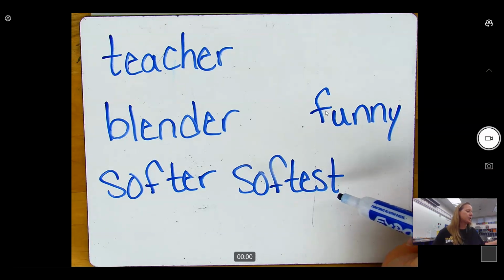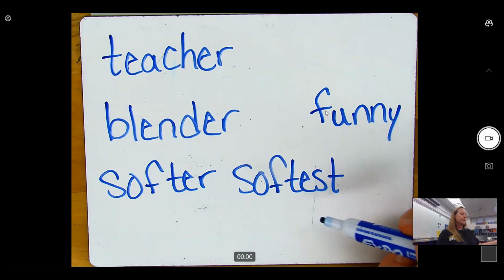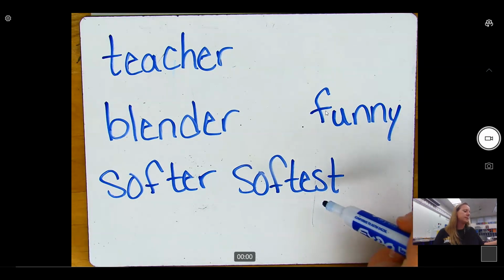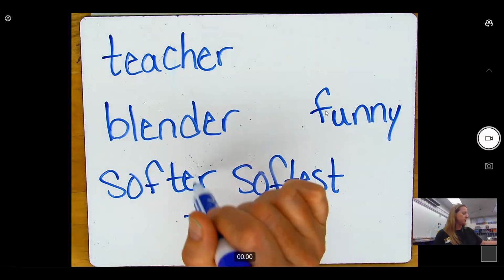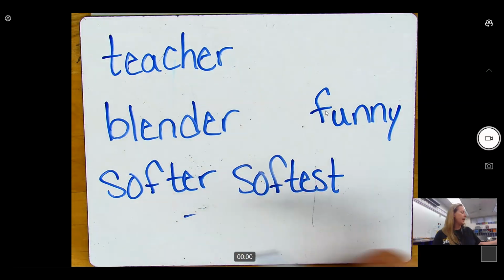Actually, it is incorrect to compare 2 pillows and say one is the softest. You should use suffix ER to compare 2 items and suffix EST to compare 3 or more items.